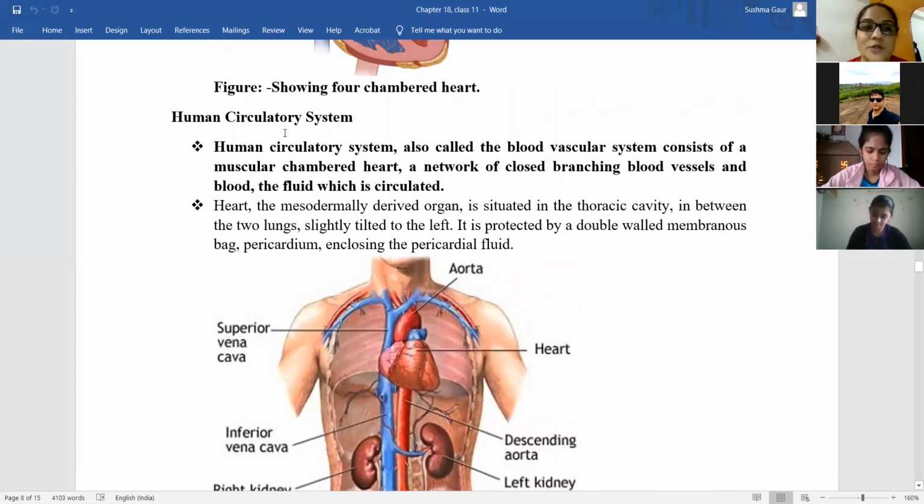Okay. So human circulatory system. Risha, just drop a message in our group. What was your question particularly? I don't know how to frame it, ma'am. No, just write whatever you think. I will search it and get back to you. It's basically, how does the circulation in a 3-chambered heart take place?